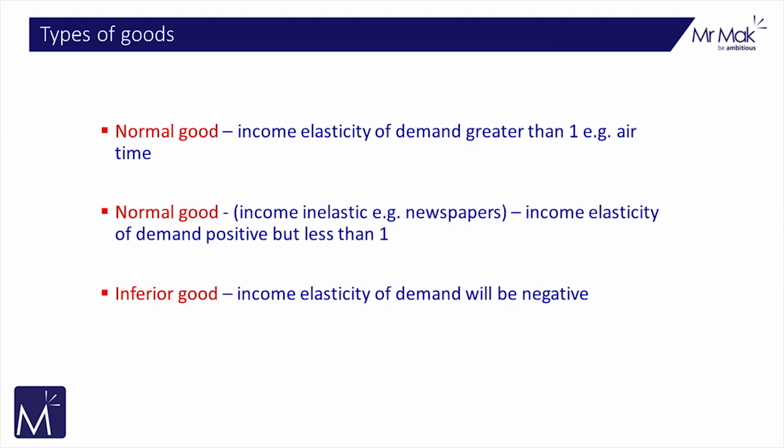And even though it's a normal good, if people's income goes up, they will not necessarily buy more of the same newspaper. So in that case, even though newspaper is a normal good, it will have an income elasticity of demand that's positive, but it will be about 1 or less than 1.